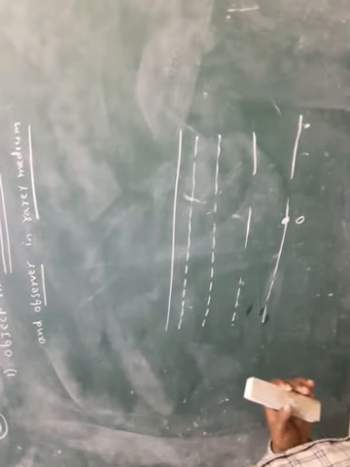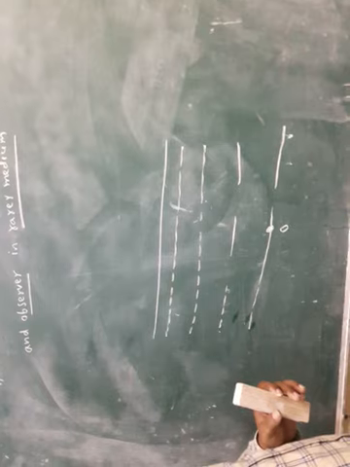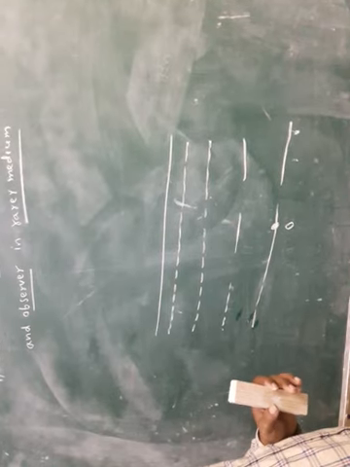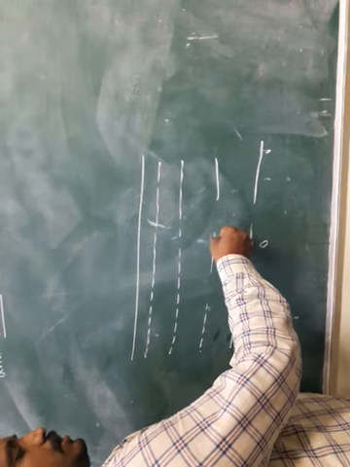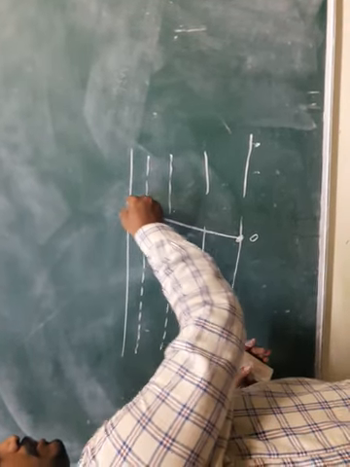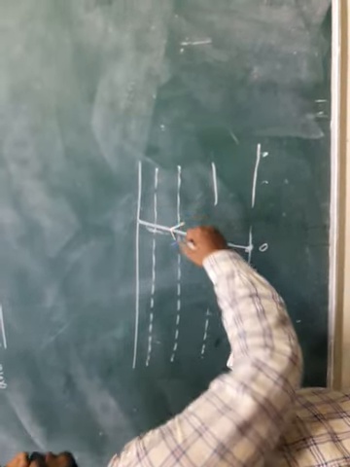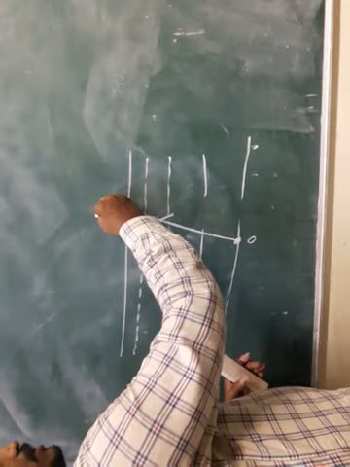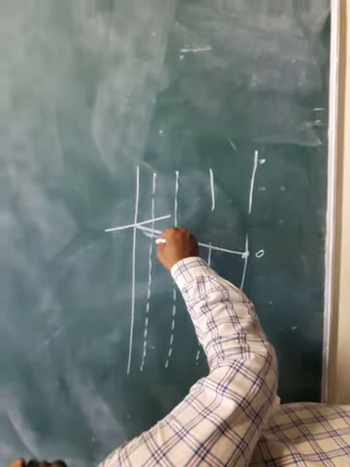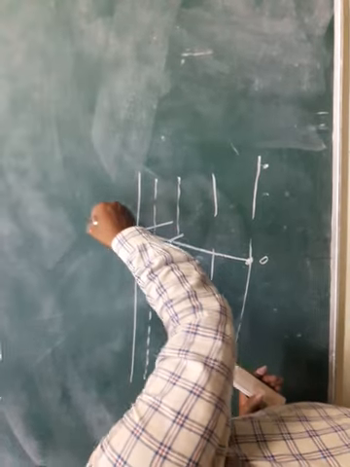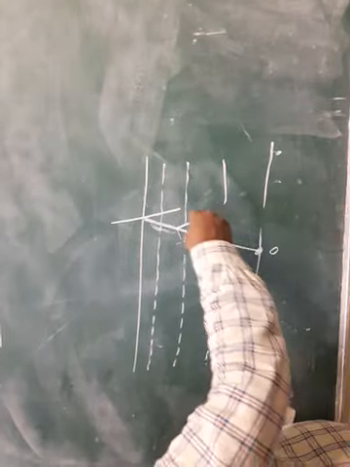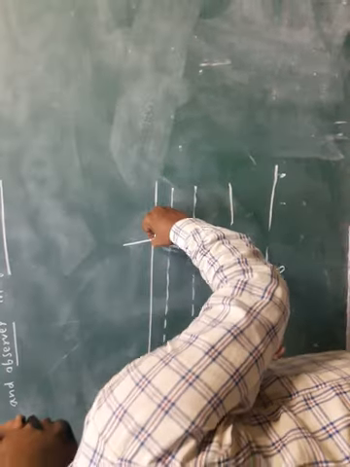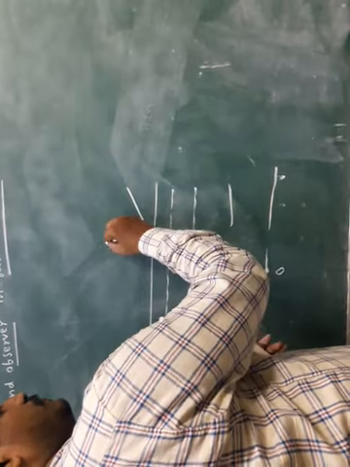In the chapter ray optics, light propagates in the form of straight lines. Here the object illuminates light in the form of straight lines. This is the normal. Here the light travels from the denser medium to the rarer medium, so it bends away from the normal.